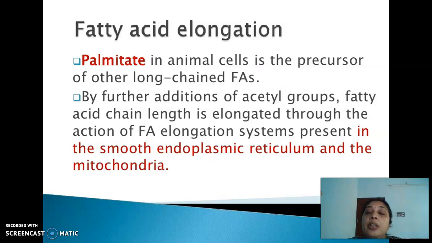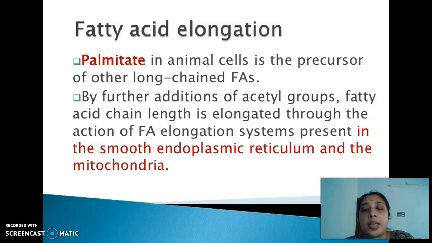If you are in need of a very long chain fatty acid, we know that the very long chain fatty acid cannot be synthesized in the cytoplasm. It's always processed in the microsomes. Fatty acid oxidation: the very long chain fatty acids are processed first by the microsomes, and there or the peroxisomes they undergo oxidation to give rise to long chain fatty acids. Similarly, in case of the synthesis also, once this long chain fatty acid, C16 palmitic acid, is formed, if the body is in need of the synthesis of very long chain fatty acids, then it is taken into the microsomes, right? That is rough endoplasmic reticulum.